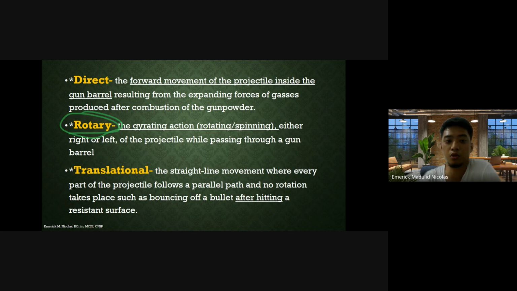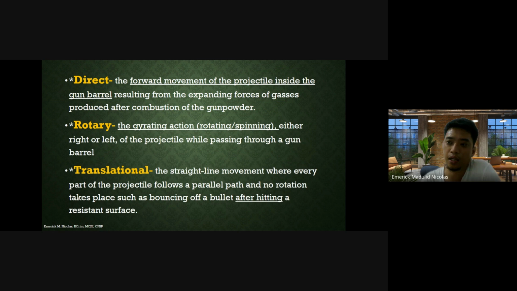Rotary motion is the gyrating action, the rotating or spinning, either right or left, of the projectile while passing through the gun barrel. There is only a rotary motion for those firearms that have lands and grooves, or the rifling.